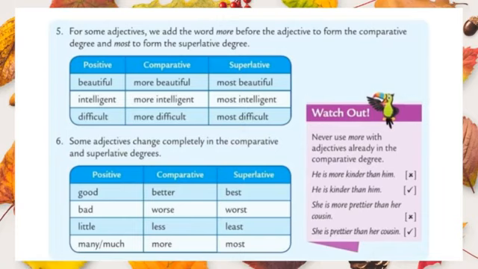And one more thing, you should keep it in your mind. Never use more with adjectives already in the comparative degree. Look here, they gave some examples. He is more kinder than him. It is not correct because we already added er. So if we are adding er to an adjective, we should not use more before the adjective. He is kinder than him. It is the correct sentence. She is more prettier than her cousin. It is incorrect. She is prettier than her cousin. It is the correct sentence.